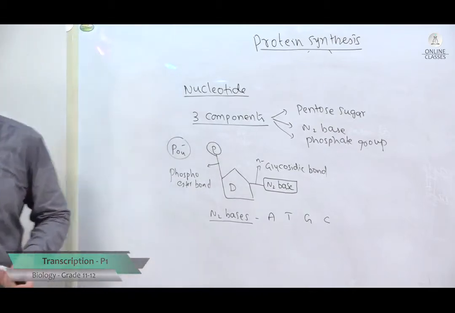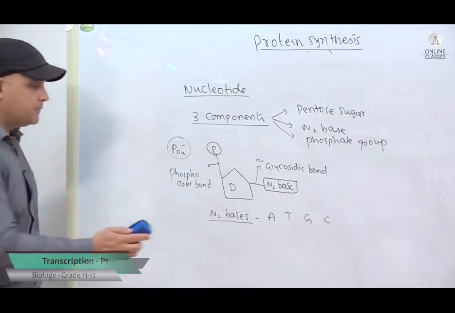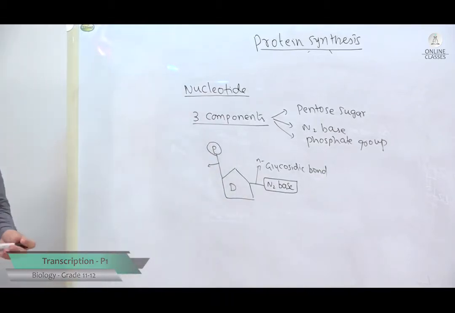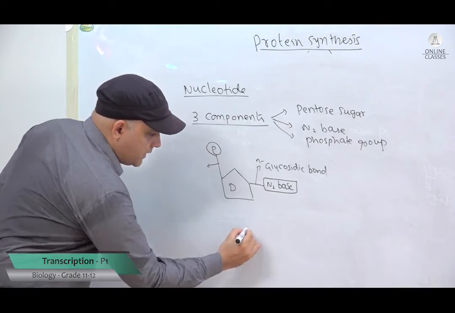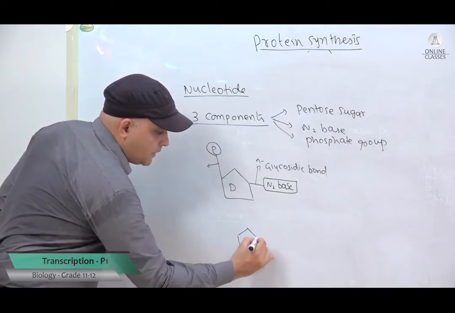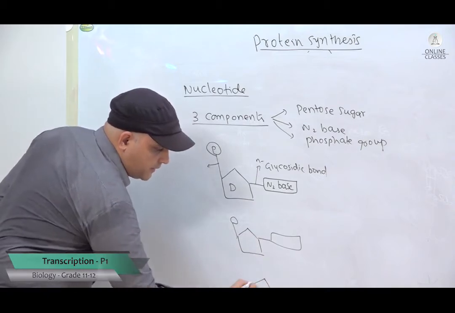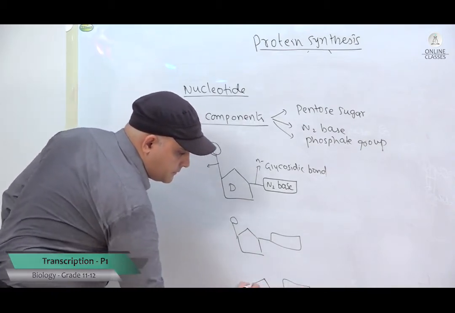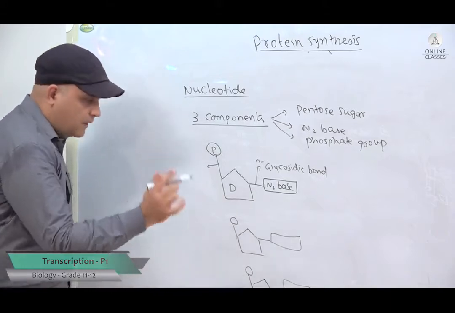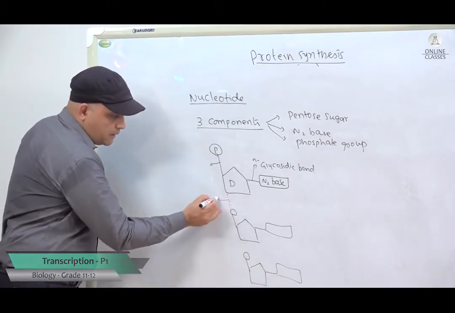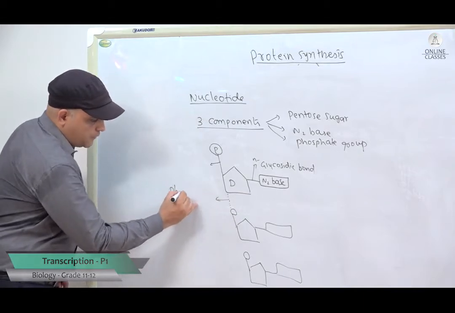Now, we will learn about how two nucleotides join together. So, this is one nucleotide. I told you DNA is a polymer. So, this is one nucleotide, this is another nucleotide, and listen carefully, between these two nucleotides you have a bond here. You should know the bond here. This bond is the phosphodiester bond.